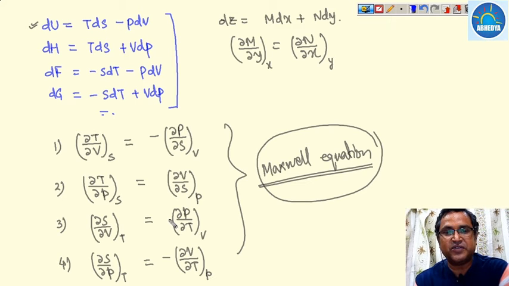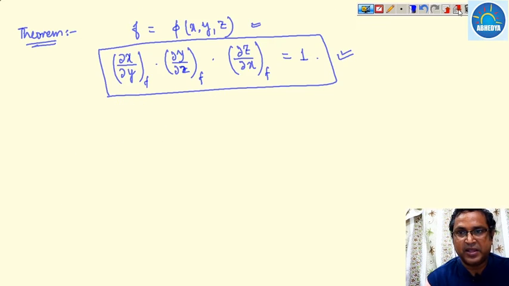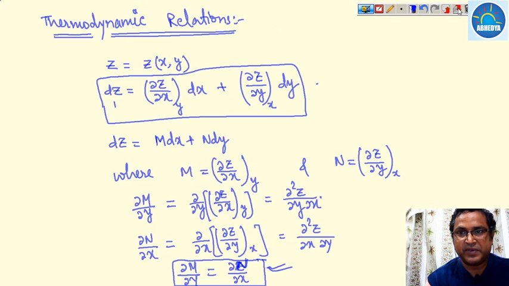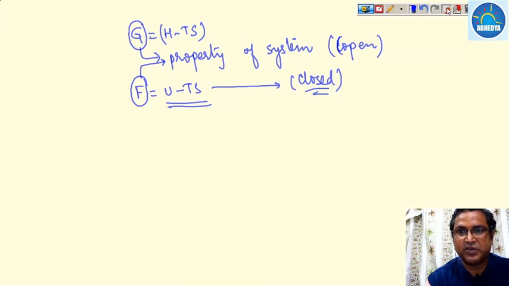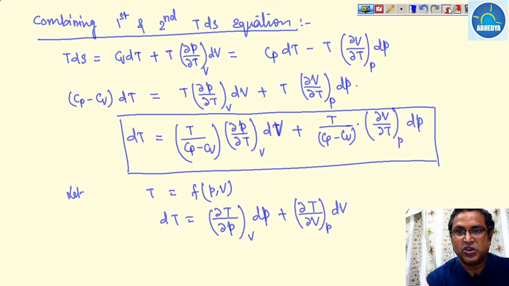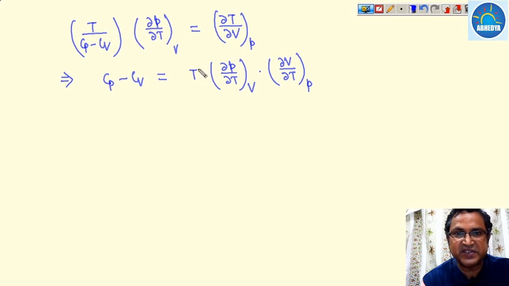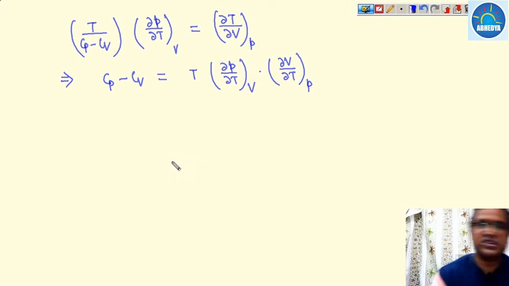Now Cp minus Cv is T times (∂P/∂T) at constant volume into (∂V/∂T) at constant pressure.